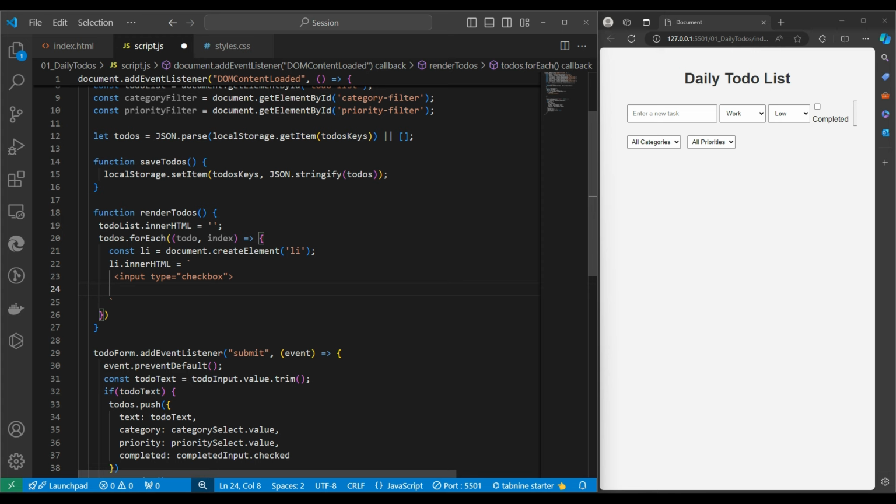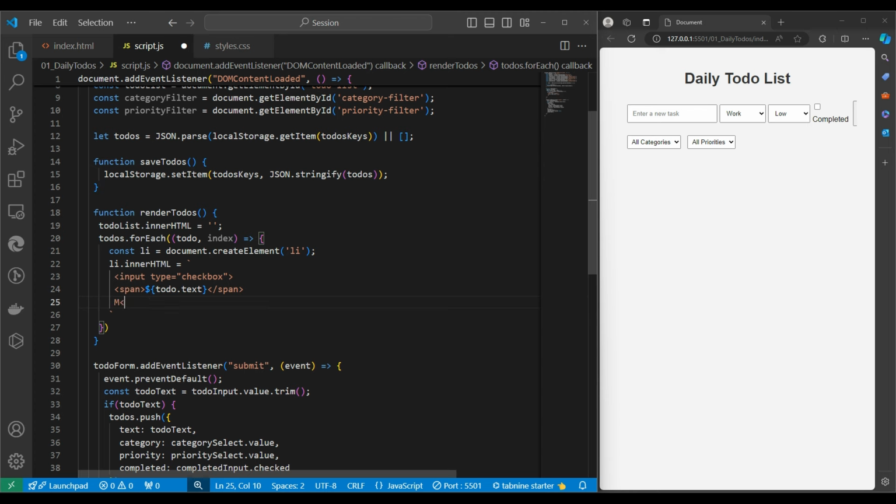The second thing is we should write down the text, so I'm putting the text into a span tag. Yes, this is also correct, and this is the text. After that we should push a delete button, so we'll write a button, and the button text should be delete. Okay, I'm saving it.